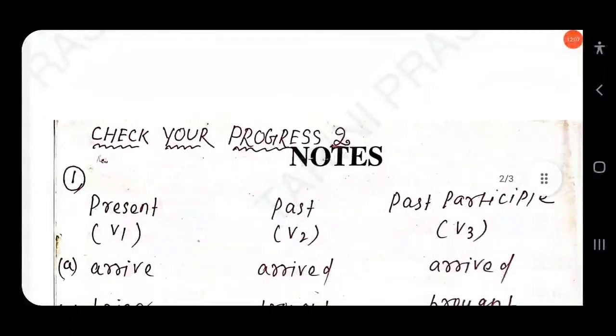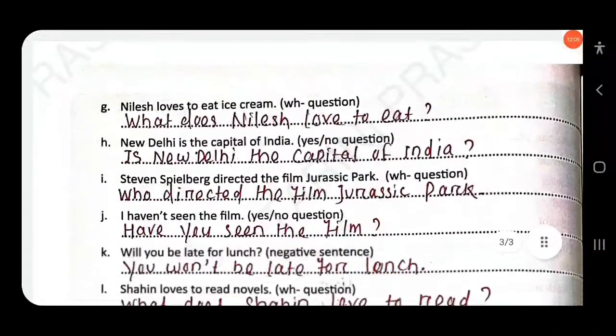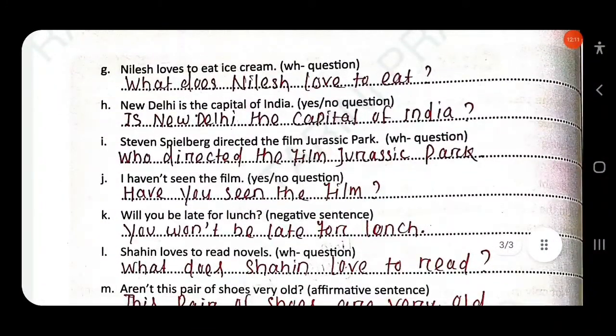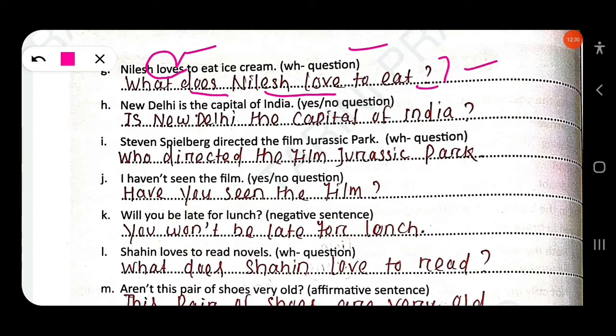Then next here, Nilesh loves to eat ice cream. So here the tense is simple present. Just here WH word you have to use. Which WH word? What or where or when or how? Here things is used. Okay, what? So you have to use what. What does Nilesh love to eat? Then next, New Delhi is the capital of India.